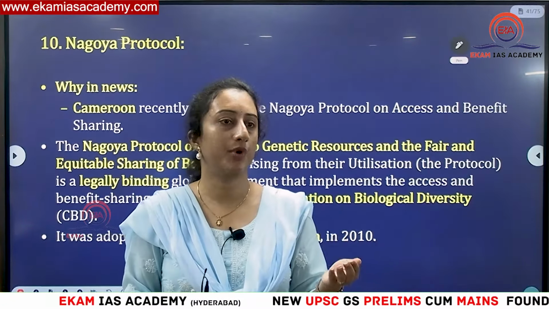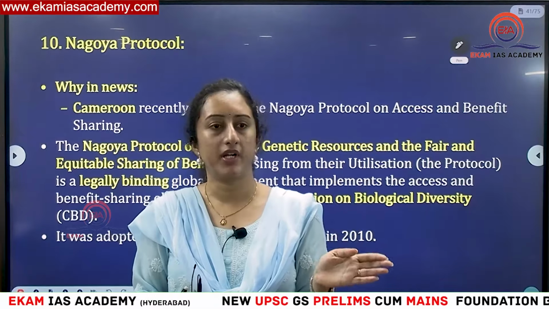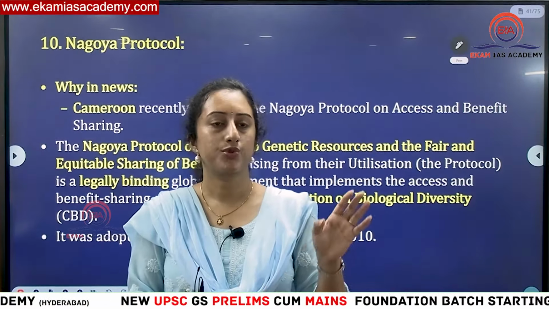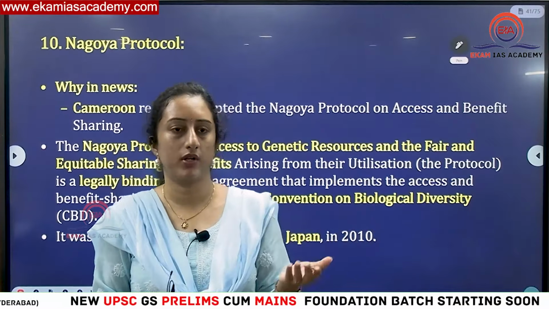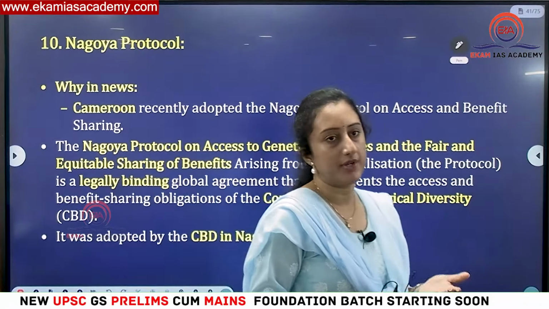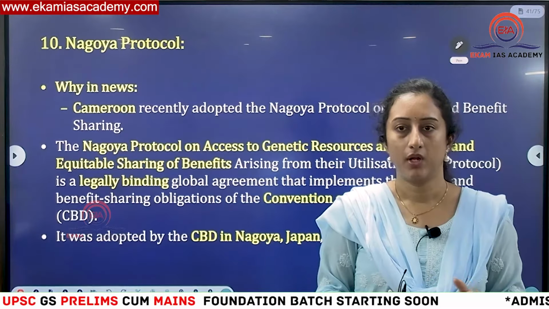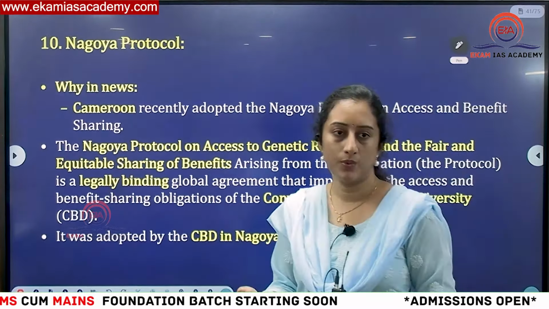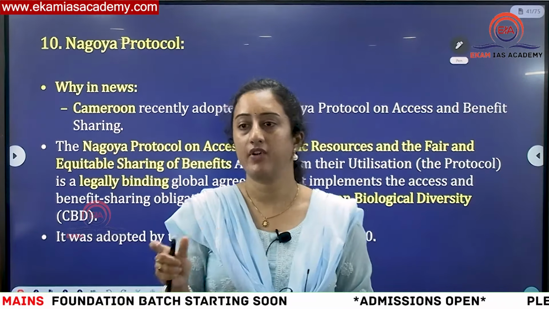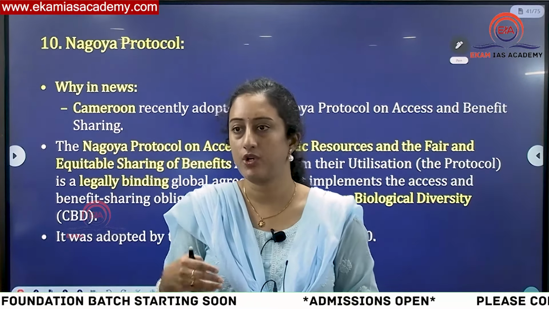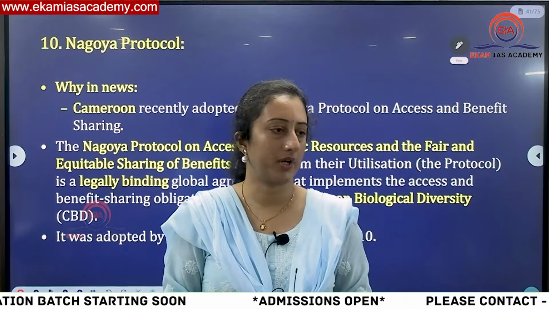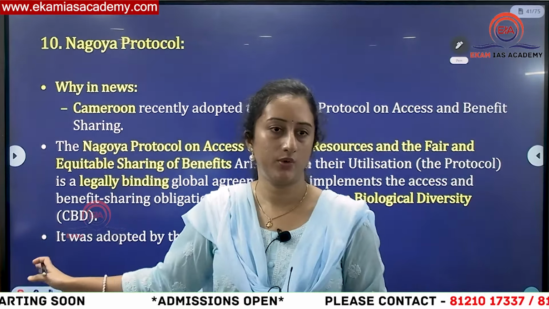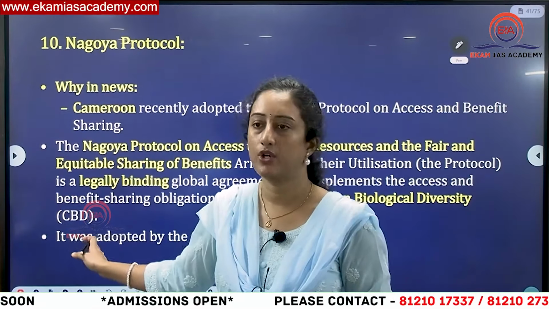If you are genetically modifying organisms, then it can become a threat for local biodiversity, right? That should not happen. So to ensure that these living modified organisms don't become a threat, there is the Cartagena Protocol. But after biodiversity research, if there is no fair and equitable sharing of the genetic resources you have come across, then the objectives under the CBD won't be met. For that particular purpose, there is the Nagoya Protocol.